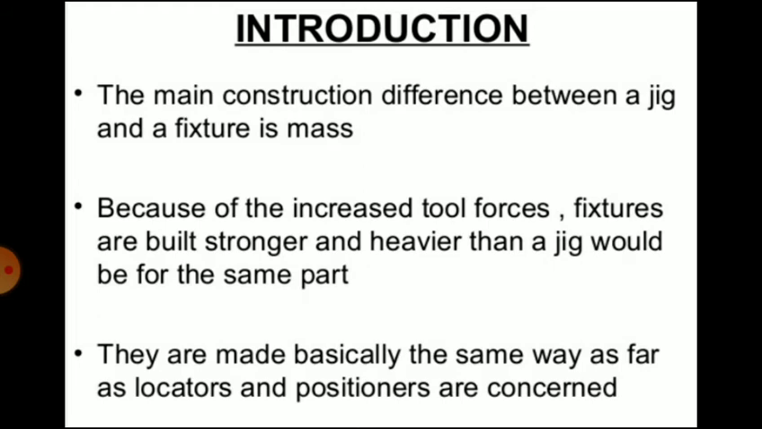The jigs are used for drilling, reaming and tapping operations, and the fixtures are used for turning, milling, grinding and shaping operations. Due to increased tool forces in turning, milling, grinding and shaping operations, the fixtures are made stronger and heavier than the jig, because the jig is only used for drilling, reaming and tapping operations.